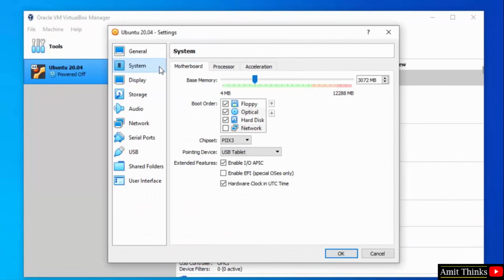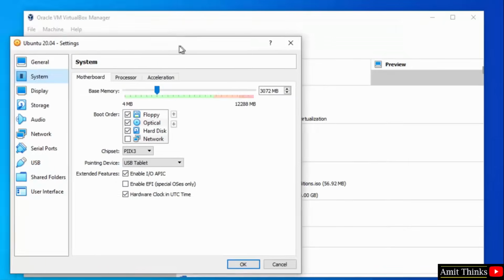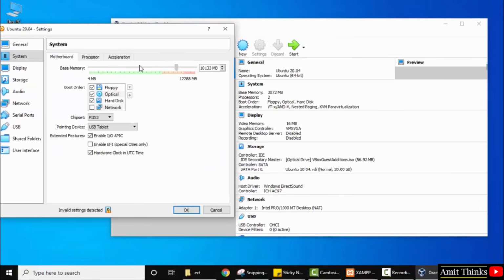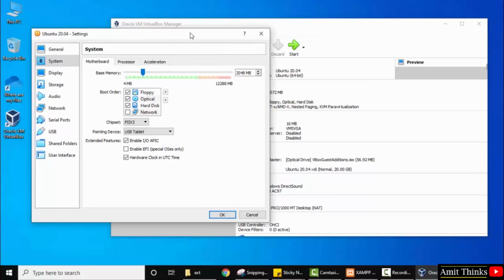On clicking, go to System, here you can see the base memory which we saw here, 3072 MB. The same is visible here. It's around 12 KB, that is the system supports 12 GB. Now you can easily change it from here. 1 GB is equal to 1024 MB, so this is around 6 GB. You can easily change it and click on OK. This is a toggle button, you can easily decrease or increase it. So guys, this is an easier way to do. You should have an ample amount of memory on the virtual machine as well, so that it is easier for you to run your programs on it. So guys, thank you for watching the video. Hope you liked it.